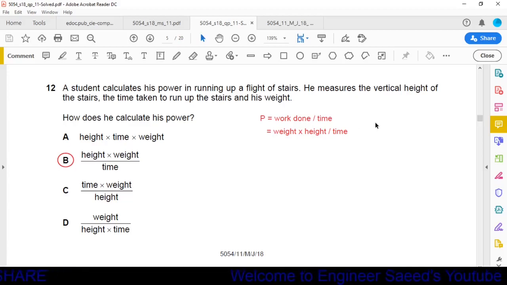Now work is equal to force into displacement. Here force is equal to the weight of the object and displacement is given as height. So in place of work done, we can write weight into height. So the formula for power will be equal to weight into height over time, and weight into height over time is given in option B. So option B is the correct option.